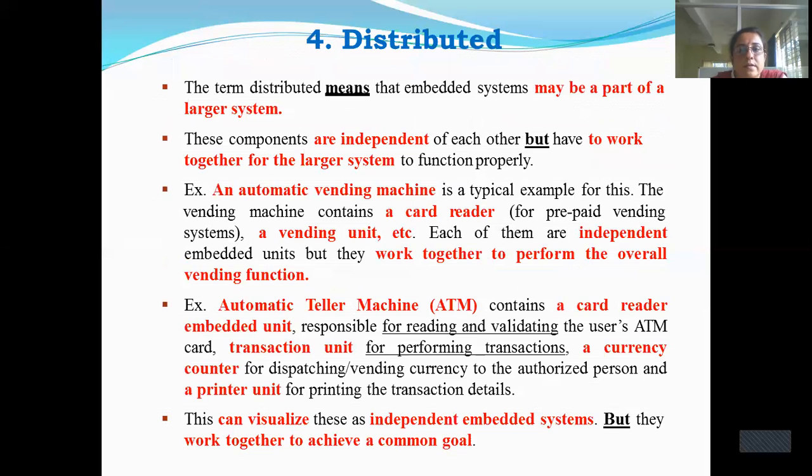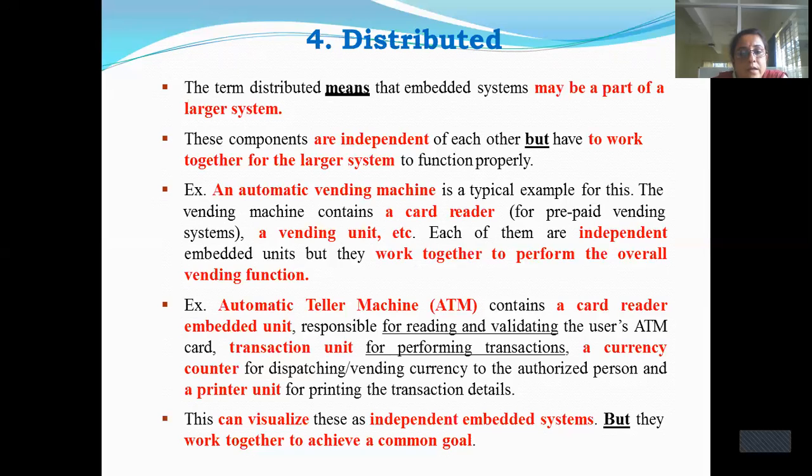And the fourth one is distributed. What is distributed? Most embedded systems are distributed in nature. That is, they work independently, but their common goal is to function properly with respect to their design. Take the example of an automatic vending machine, the ATM. You all know that it is a machine where a person can insert the card and withdraw the amount from the remote server.